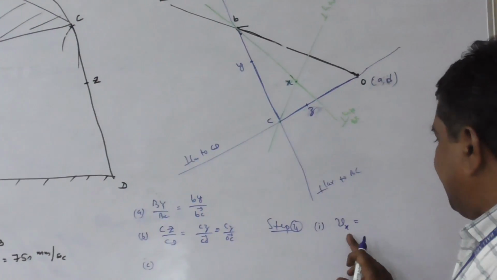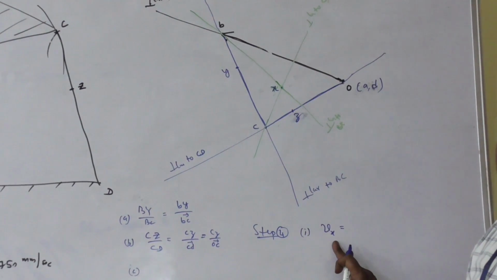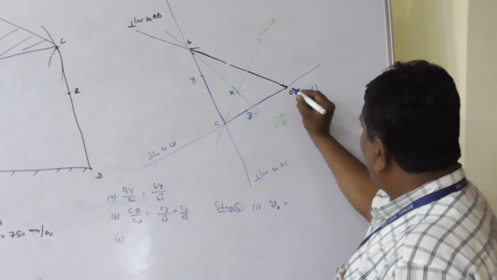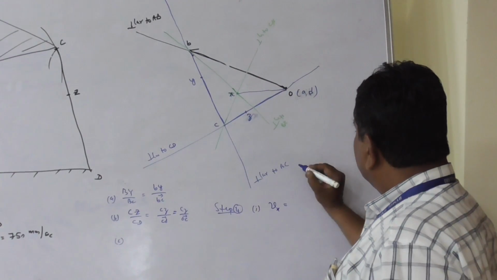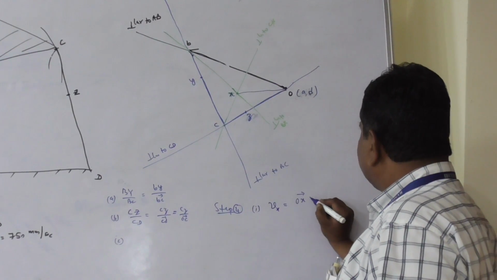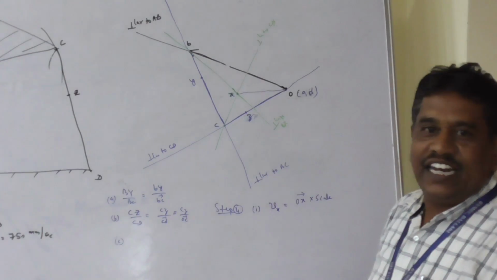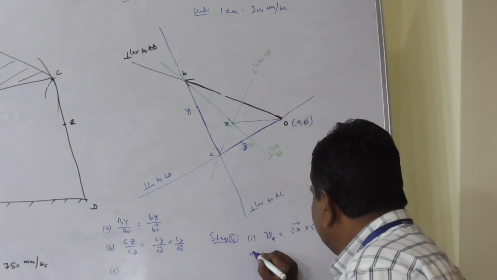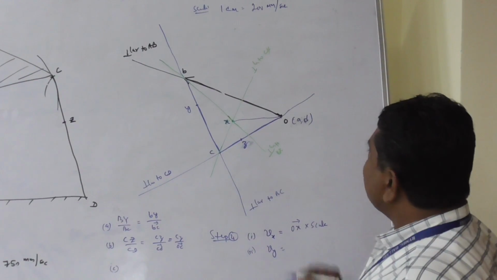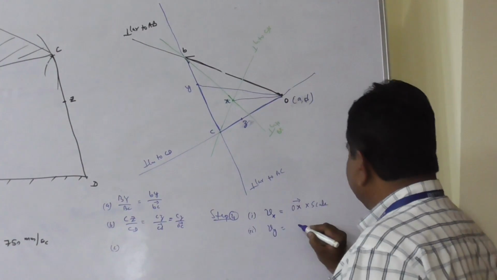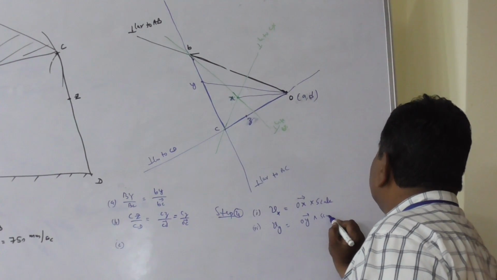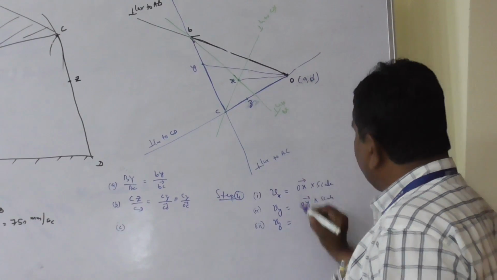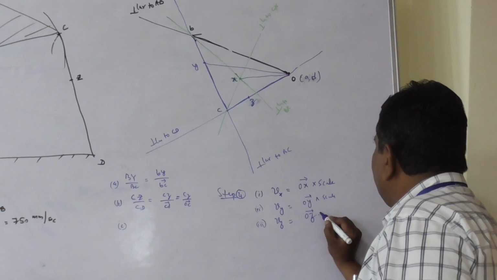When I write single suffix X, it represents the absolute quantity. If it is an absolute, it has to be measured from pole. Therefore, in the velocity diagram, join OX. Therefore, measure vector OX multiplied by scale of the velocity diagram will give the magnitude of velocity of point X. Similarly, velocity of point Y means vector OY into scale, and velocity of point Z is obtained by measuring vector OZ into scale.